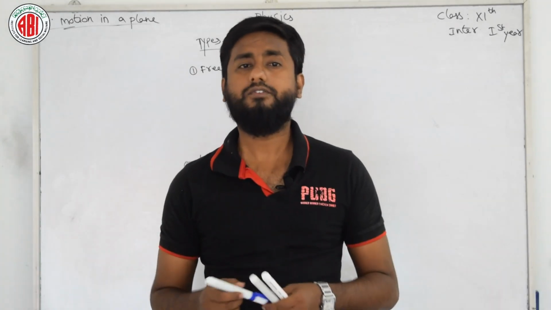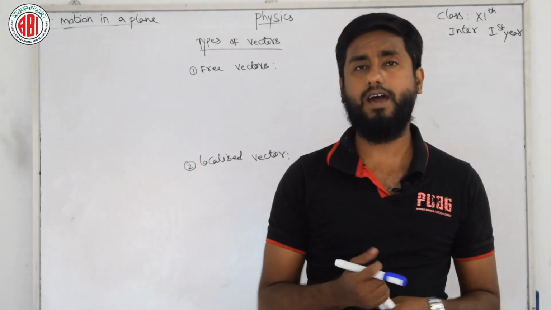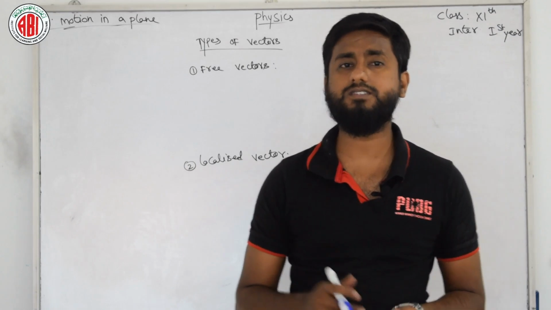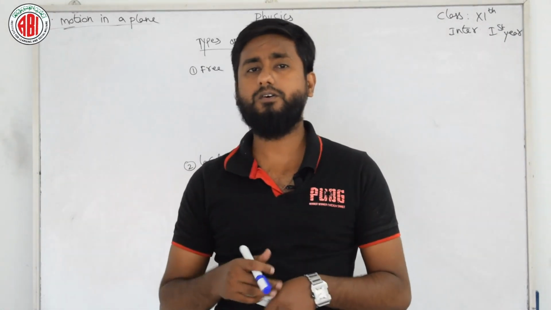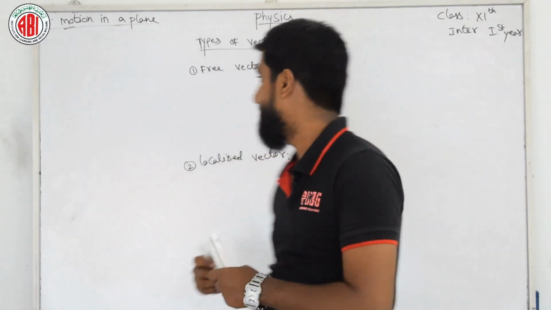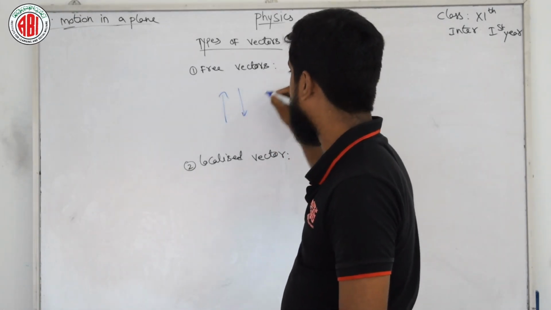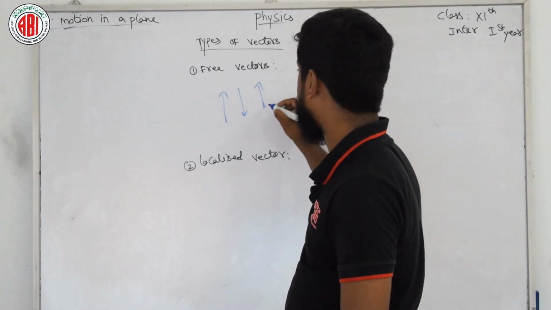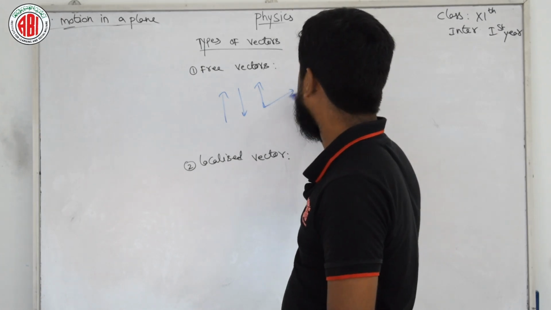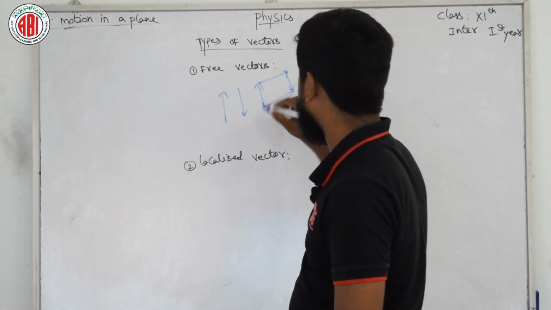That means free vectors are parallel to themselves and remain unchanged upon displacement. That means free vectors, you can say, we have these vectors like this, and like this also, these are the vectors.